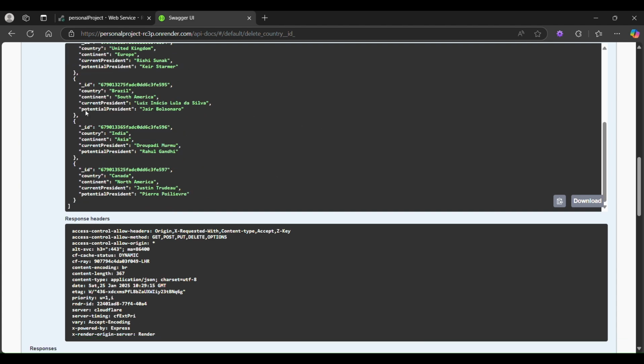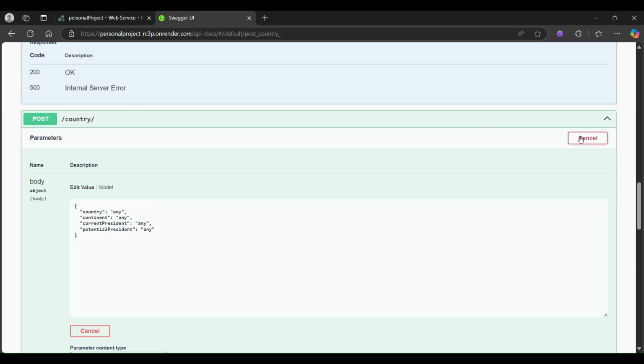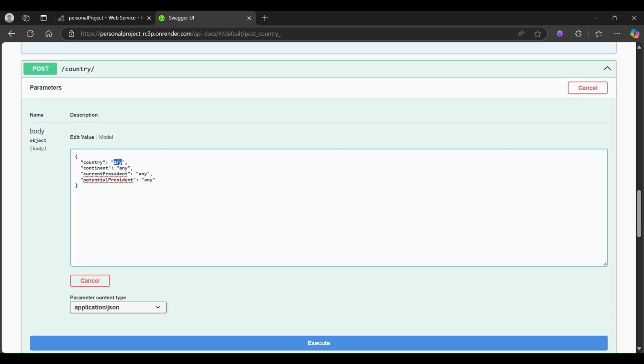So everything is gone. Now I want to create a new country and continent. Let us say, is there a country like Poland? Let us say Poland. I don't know which continent Poland is in, but I will choose Europe. I hope I'm right. I don't think they use a president there, but let me just put a name. Let me say Copoland, and the potential president, let me say Bopoland, something like that.